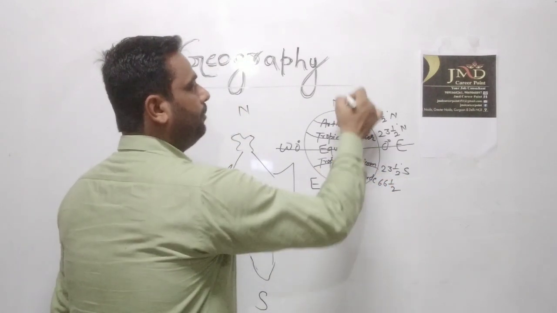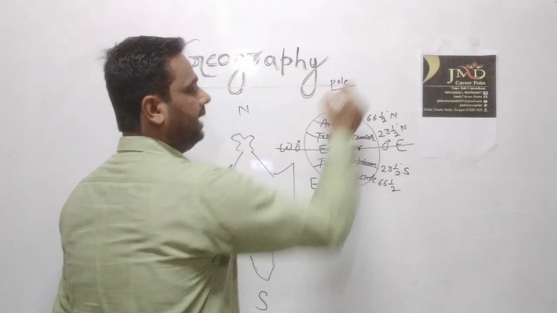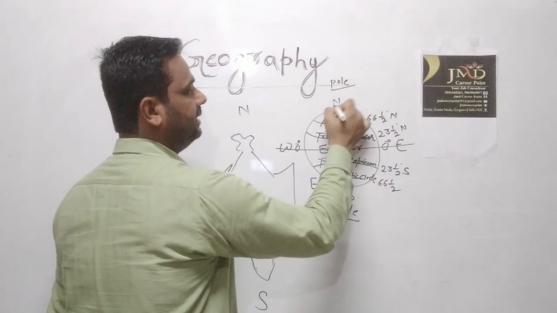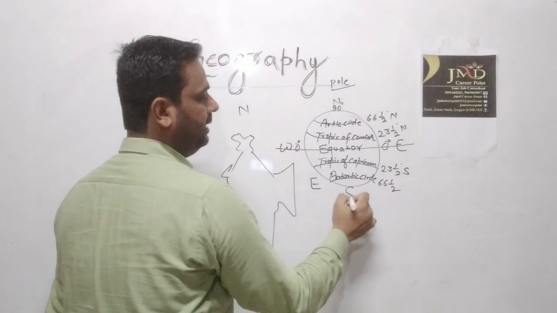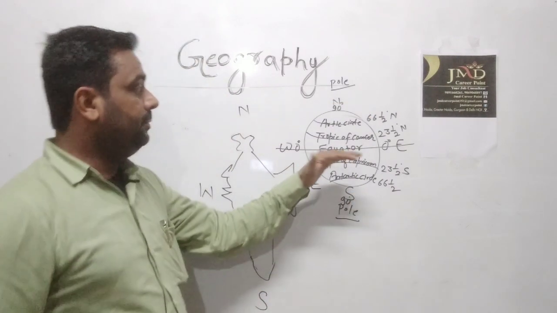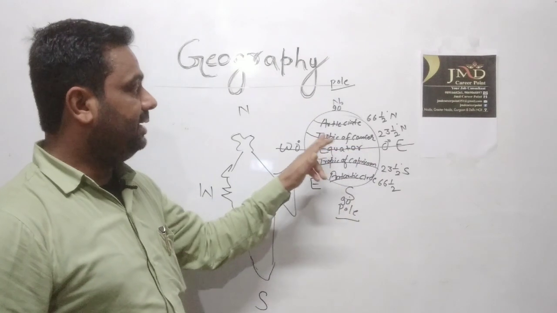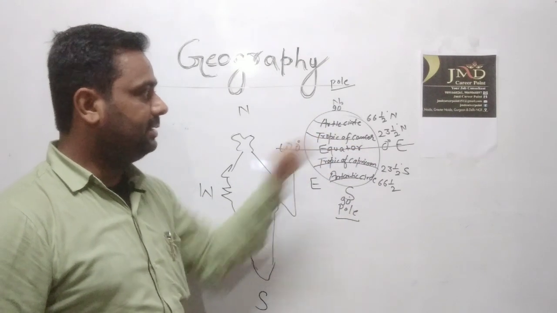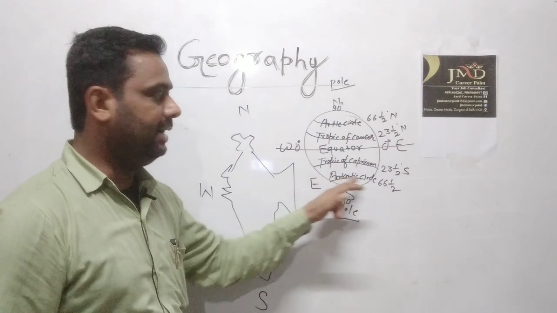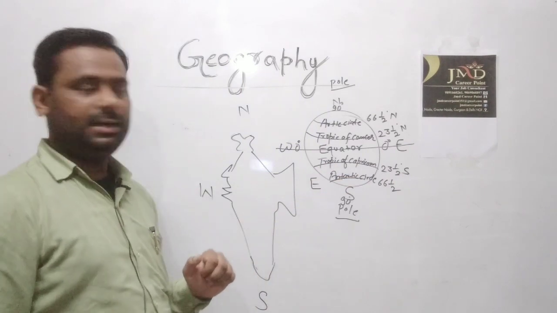At the pole we know there is 90 degree. So in the northern hemisphere there are the Tropic of Cancer and the Arctic Circle, and in the southern hemisphere there are the Tropic of Capricorn and the Antarctic Circle.